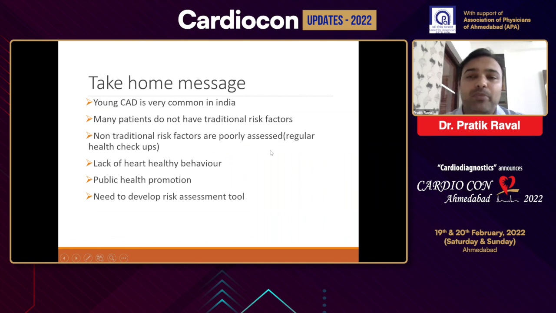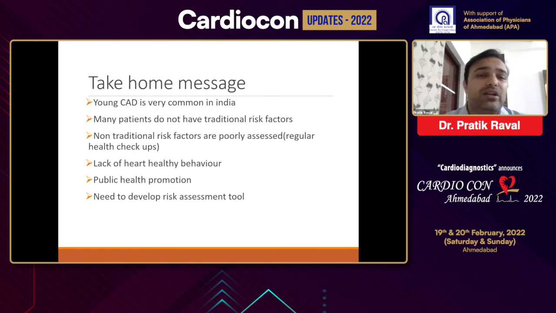There are many people who undergo regular health checkups, where we conduct many unnecessary tests which are not required and don't give any additional information as to the ASCVD risk. Factors like psychosocial factors, stress, work-related stress, economic condition, and environmental pollution are not assessed in routine health checkups. So we need to incorporate those factors during routine evaluation.